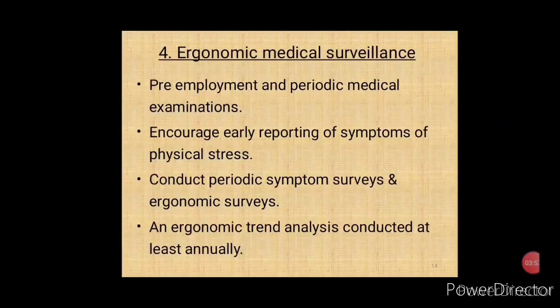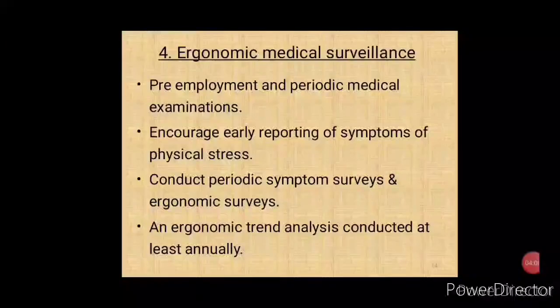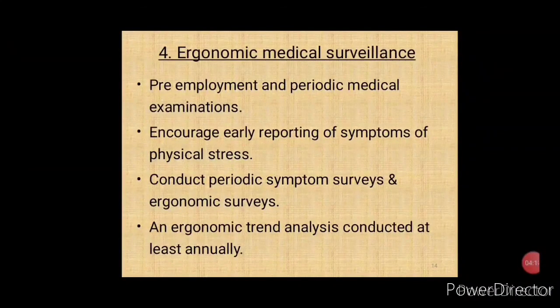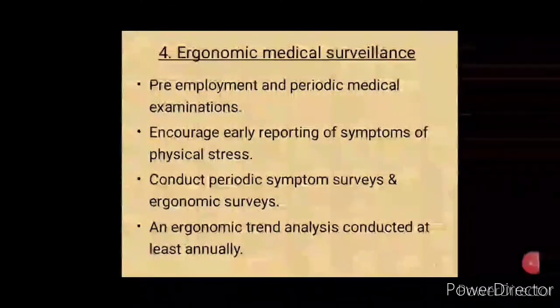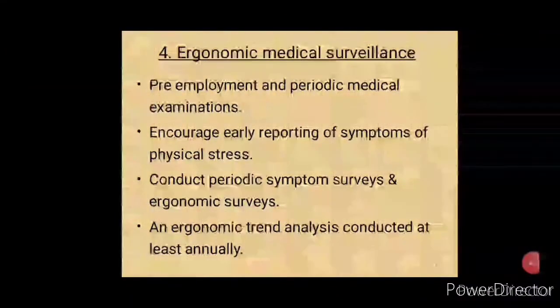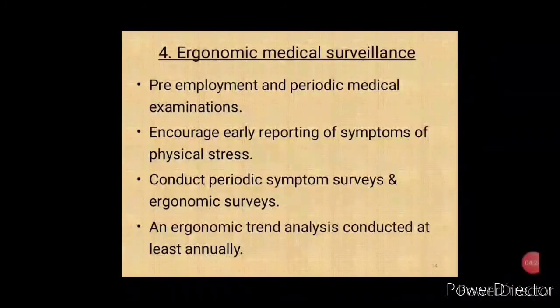An ergonomic trend analysis can be done once in a year, in which all these documents along with other documents like compensation claims or any accident reports, work complaints, etc. can be analyzed. This will help in identifying any previously unnoticed risk factors, or if there is any failure in engineering controls or administrative controls. Such activities can again be assessed, and then steps can be taken to reduce the associated risk.